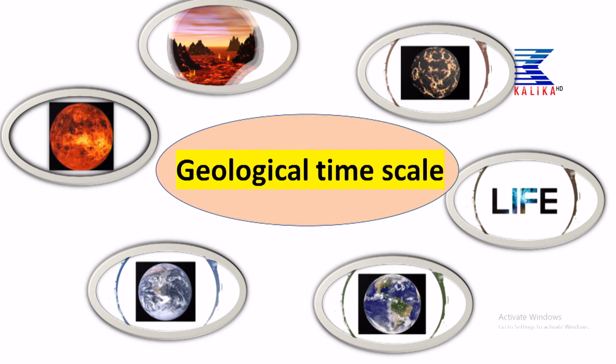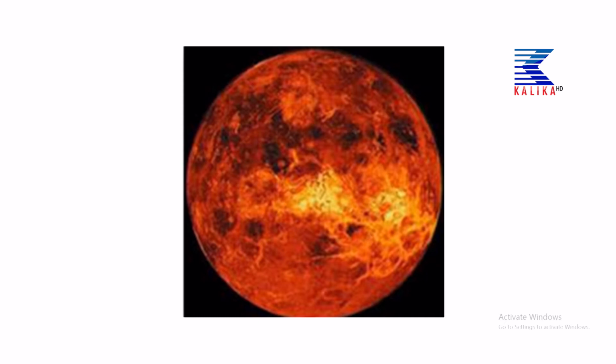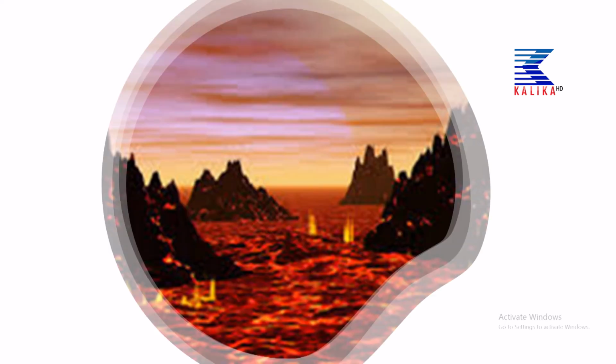Then it started to cool down and changes were seen in the earth over time intervals, and then life was possible on the earth. So, you can see that is the big mass of the starting age of the earth. At the starting age of the earth, it was a big fireball. Then it starts to cool and change like this. Different structures have been developed on the earth along with the time period.